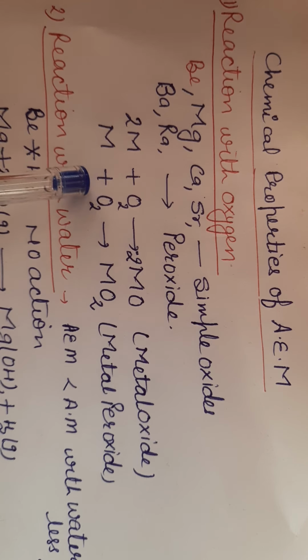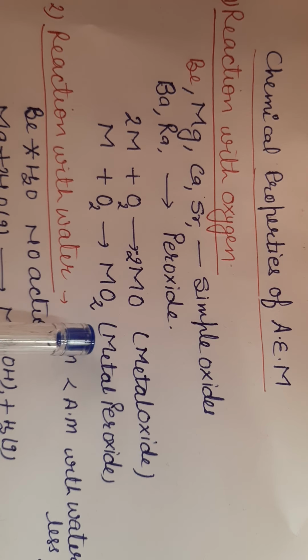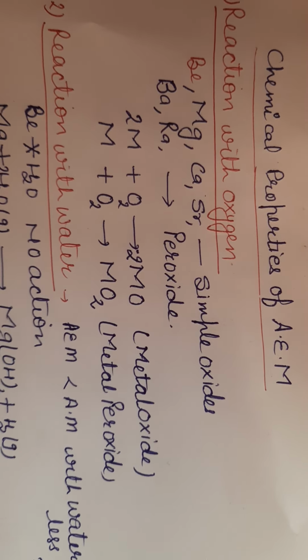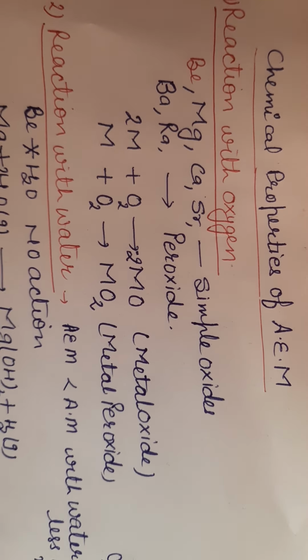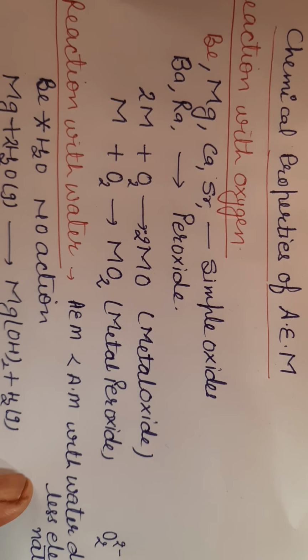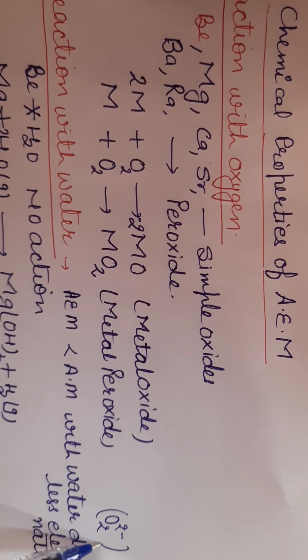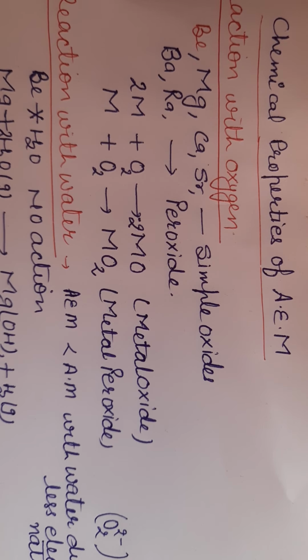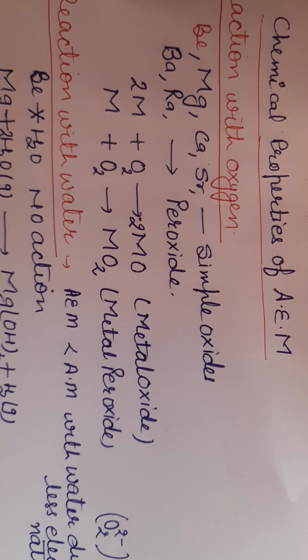That metal reacts with oxygen and forms MO2, where O2 carries two negative charge. That is, in peroxides O2 carries two negative charge. This is your peroxide where O2 carries two negative charge. So barium and radium form peroxide, but the rest of the alkaline earth metals form simple oxide.